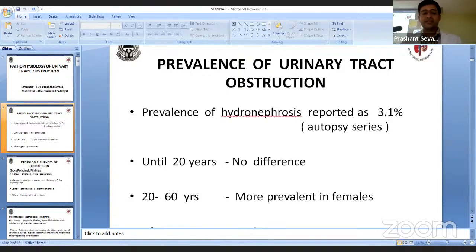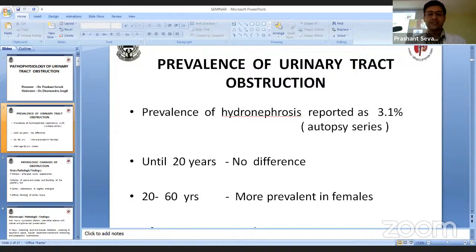In the canine model, it has been seen that if the obstruction is relieved within 7 days, full recovery of GFR is seen. After 2 weeks, there is 70% recovery. After 4 weeks, 30% recovery, and no recovery has been seen after 6 weeks of obstruction.